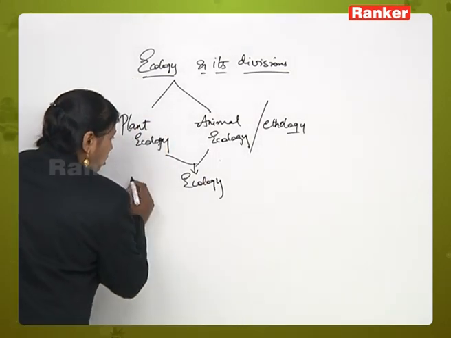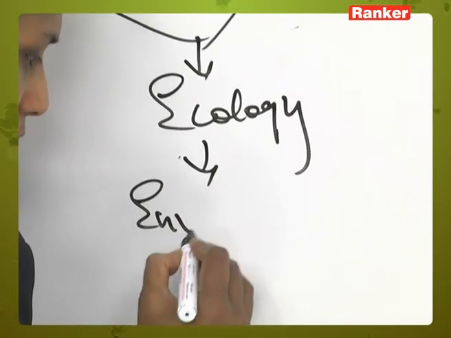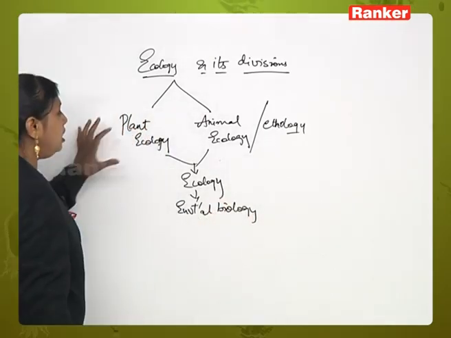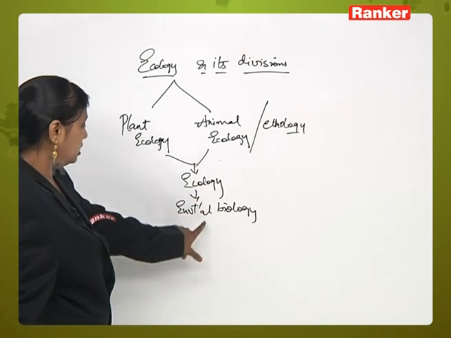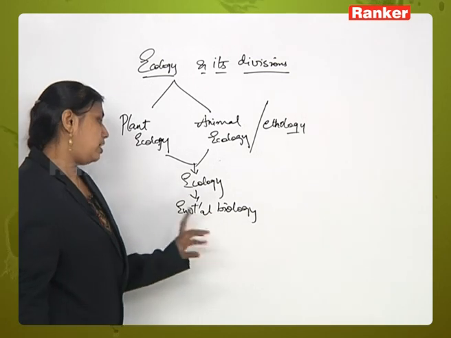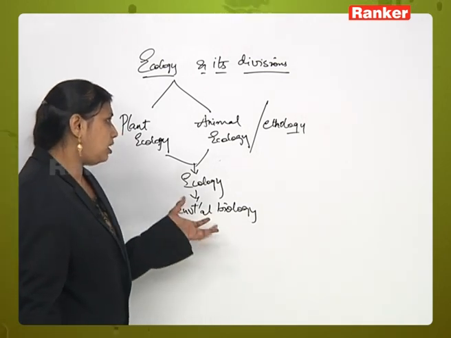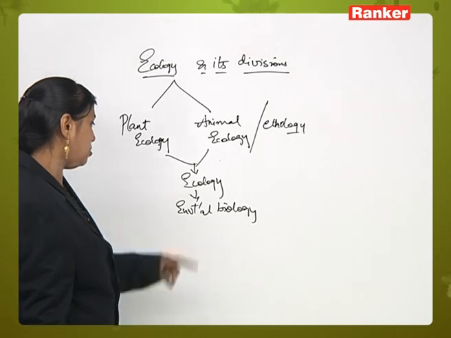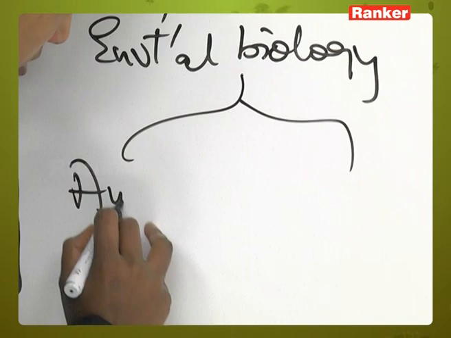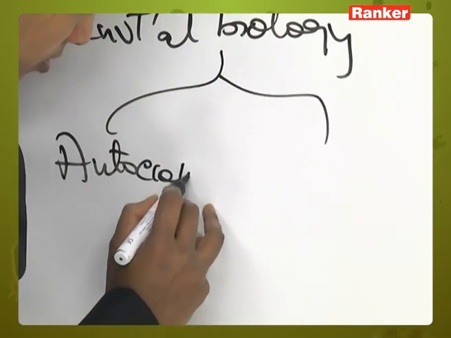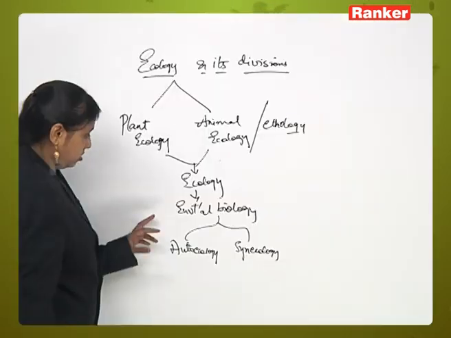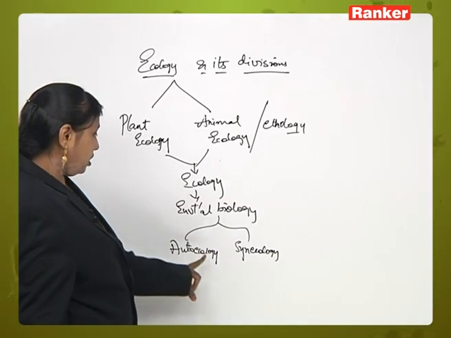Now this ecology was also called environmental biology. Instead of plant ecology or animal ecology, both were clubbed in the chapter ecology, and that was given a sub-chapter name called environmental ecology. Here this environmental ecology may again be divided into two types. Those are called autoecology and synecology. Environmental biology was again divided into autoecology and synecology.